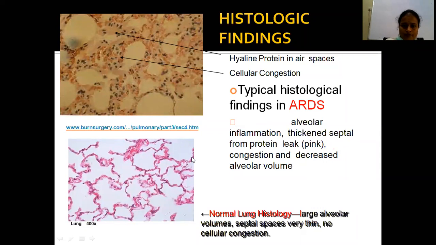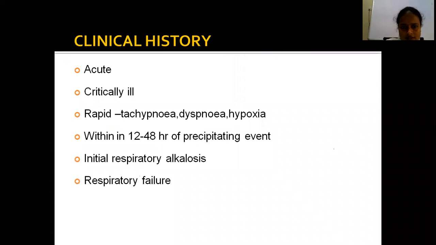Normally, there is large alveolar volume, the septal spaces are very thin, and there is no cellular congestion. But in ARDS, there is alveolar inflammation with septal thickening due to proteinaceous exudate and decreased alveolar volumes. These are the main histological findings in patients with ARDS.